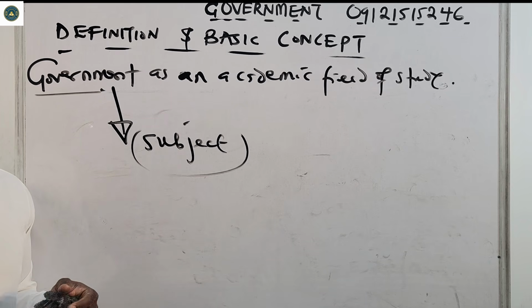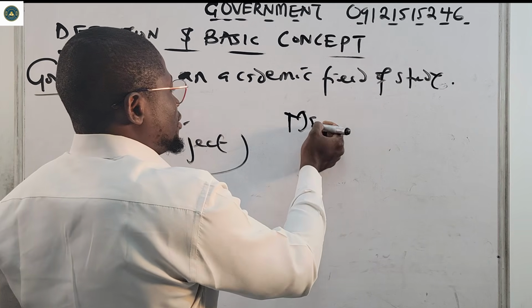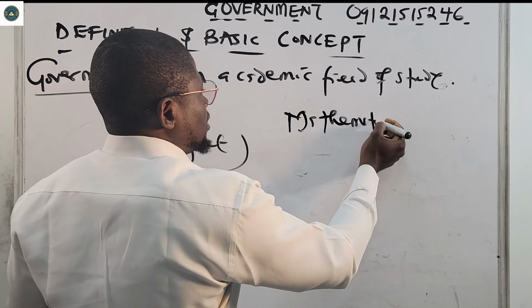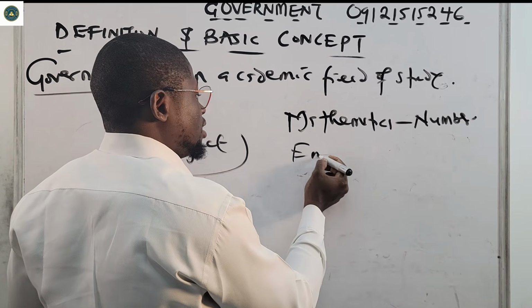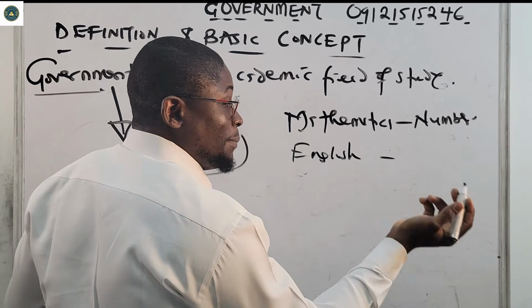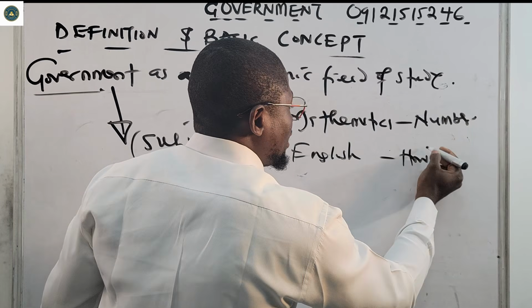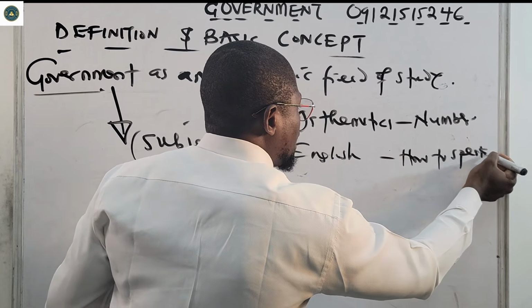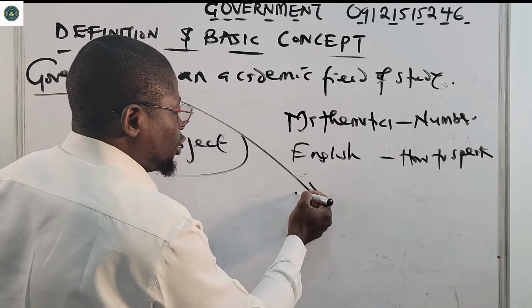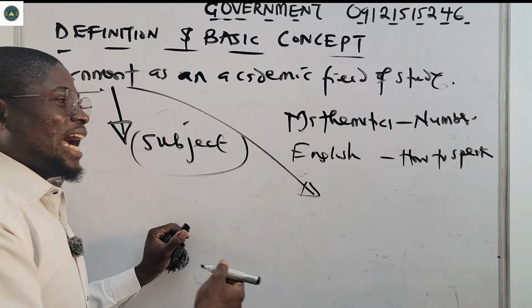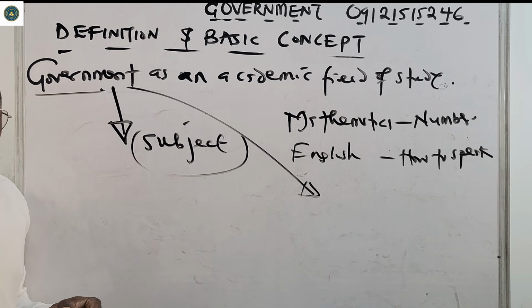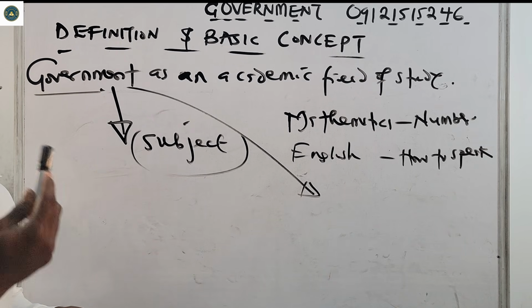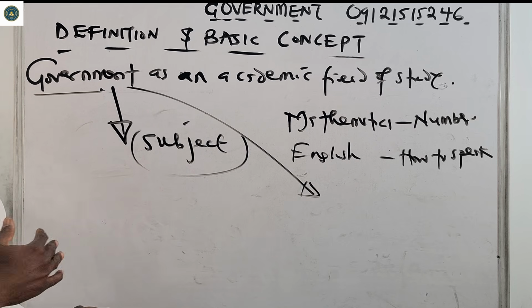Just like in mathematics, we learn about numbers. If it's English, we learn how to speak. But when it comes to government, what do we learn? How our leaders rule, how a country works, how decisions are made. That is what government teaches us.